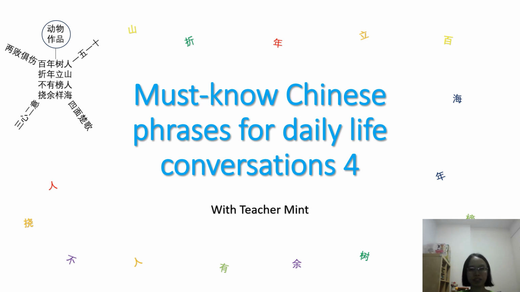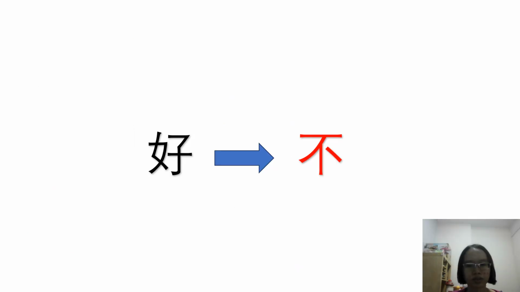Today you will be learning the must-know Chinese phrases for daily life conversations. I'll be using the same 22 two-word phrases that start with 好 from the previous video. I'll be adding 不 to each of the two-word phrases so that you can use them easily in your daily life conversations when you want to express phrases that are negative. 不 means do not or not.